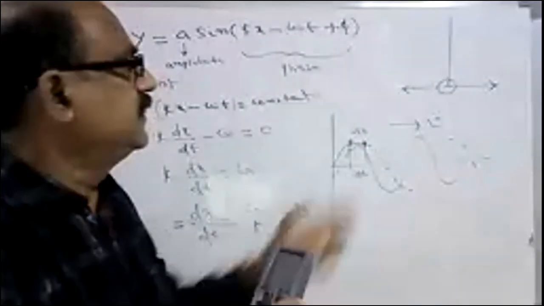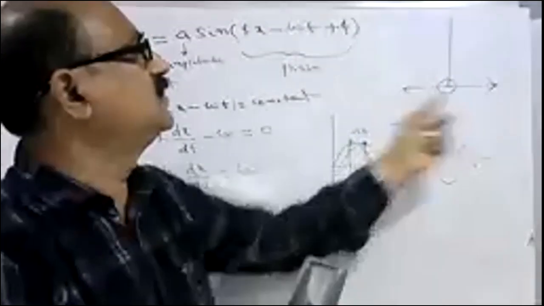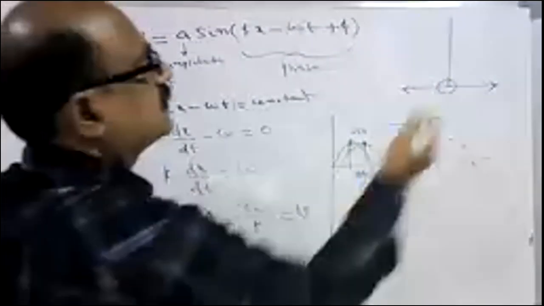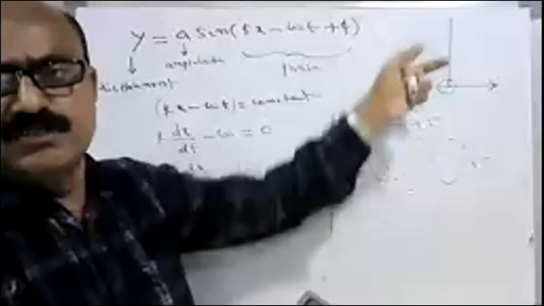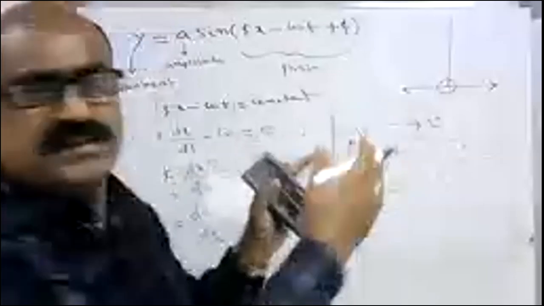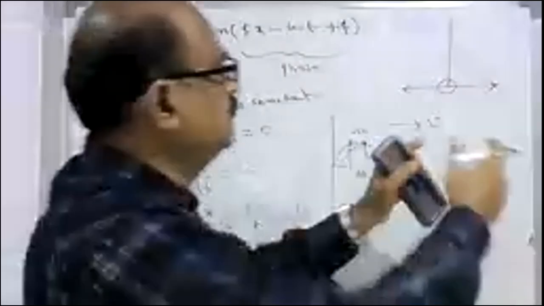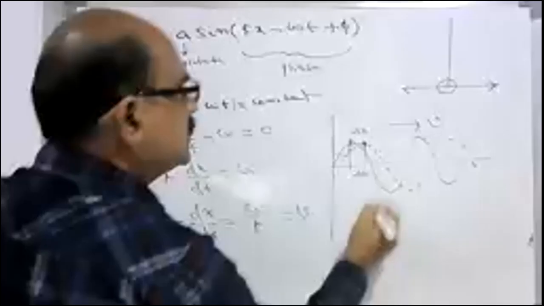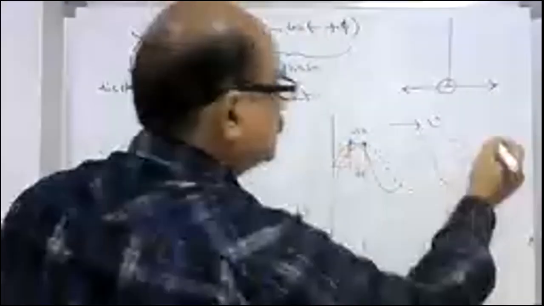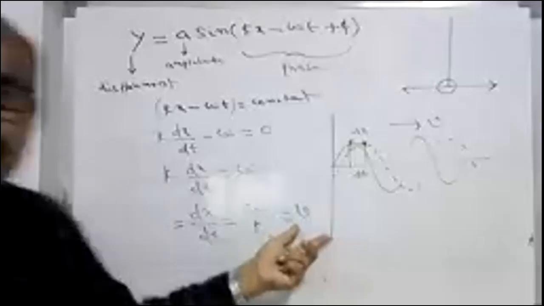See, when a particle is executing simple harmonic motion in the vertical direction, the particles moving in the medium are considered as executing simple harmonic motion, and all the particles contribute to the propagation of the wave along the x-axis. So the velocity of the particle is different from the velocity of the wave. Velocity of the wave is always constant.